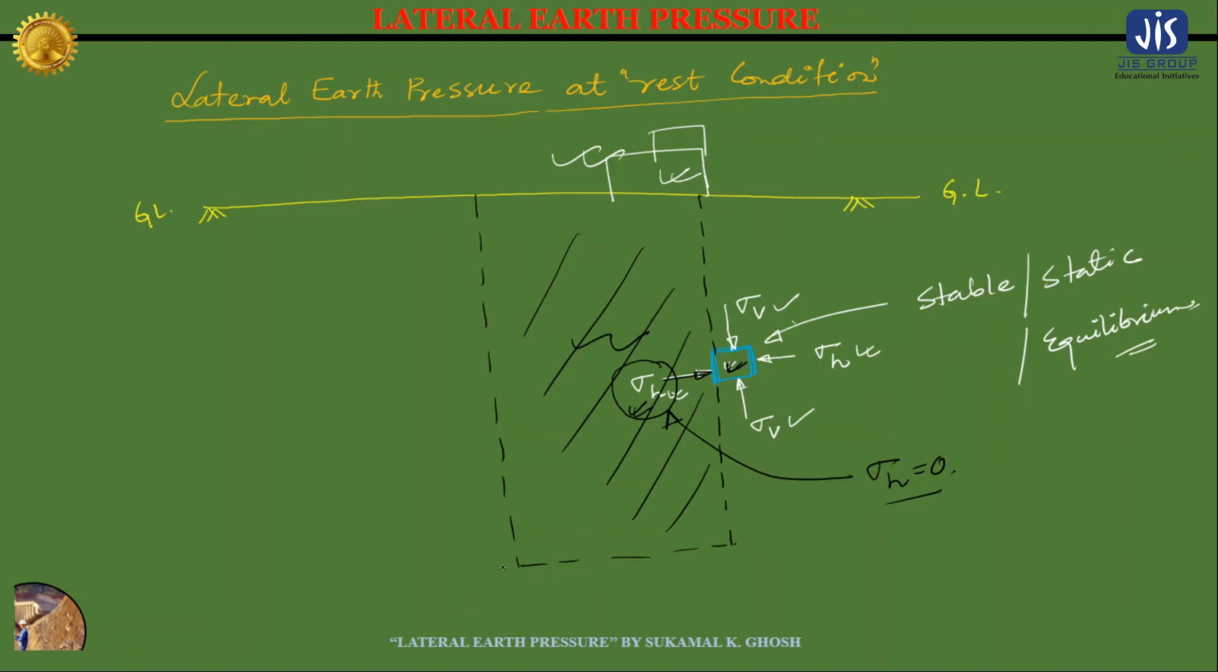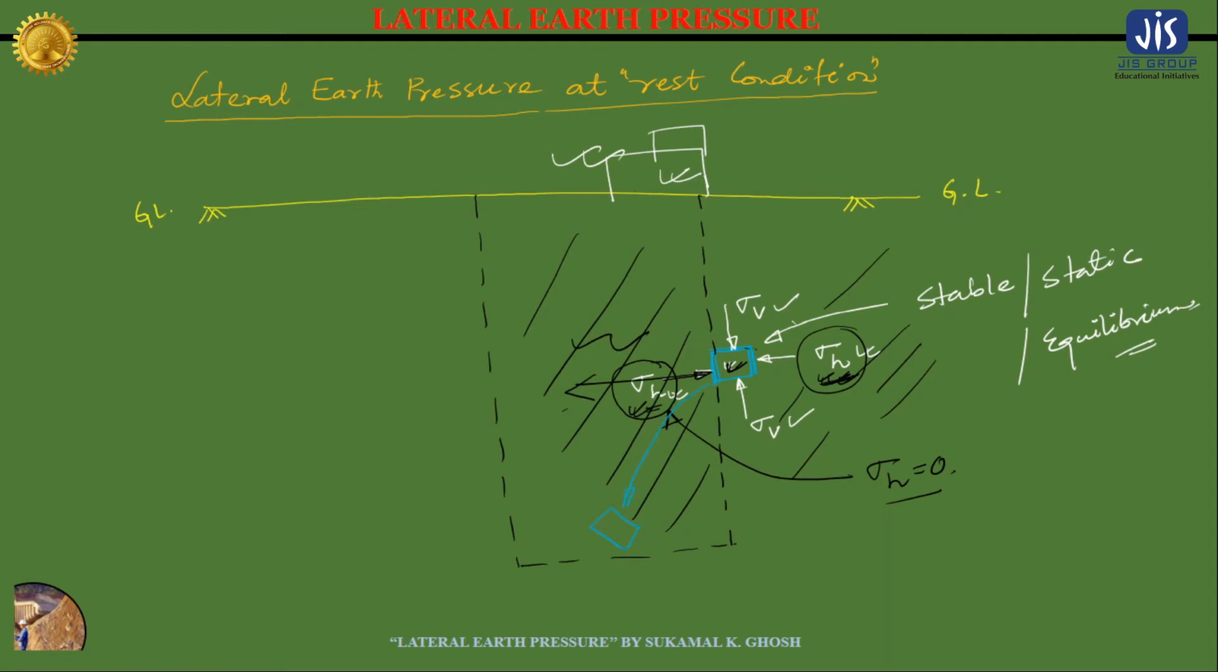But the value of this sigma H is not 0, because in this area there is still some amount of soil which is applying this sigma H. So the value of this sigma H will not be 0. And since the value of this sigma H is 0 and this sigma H is not 0, this particular soil element will try to move this side, and it will fall in the trench in this way.